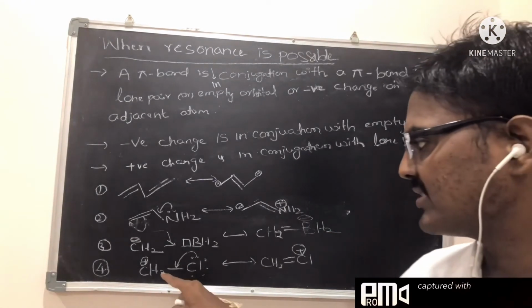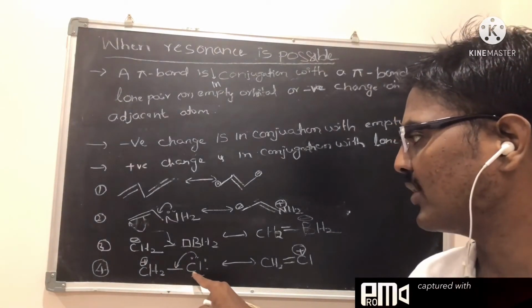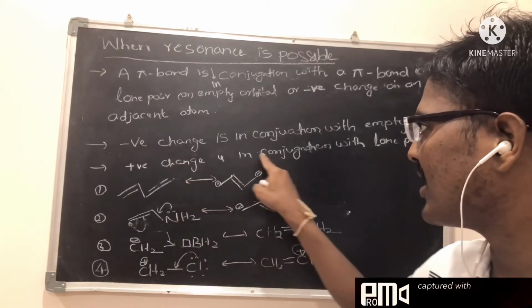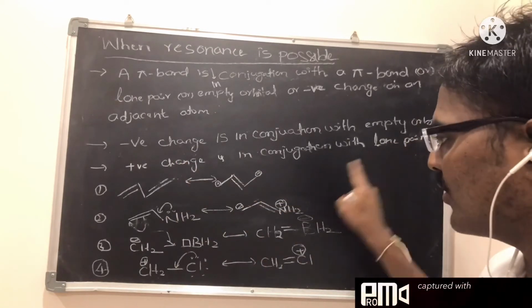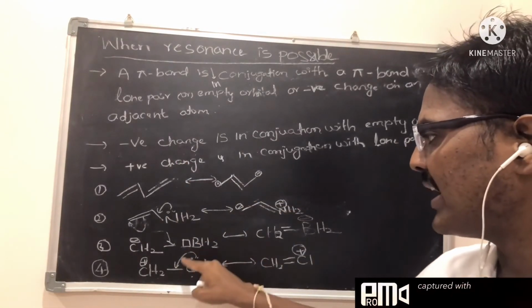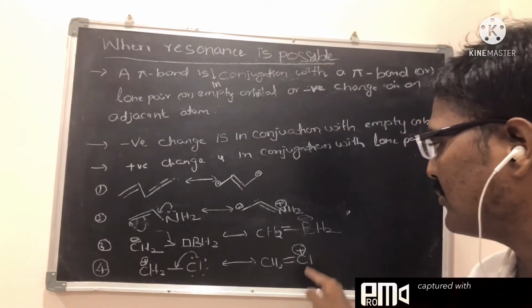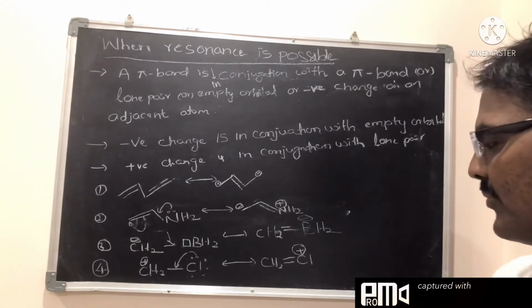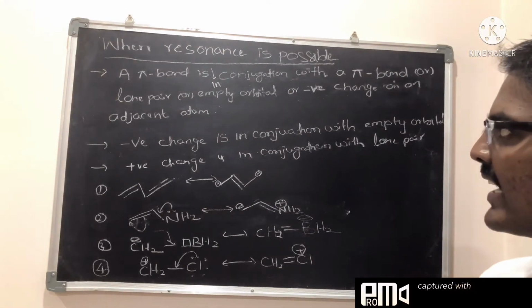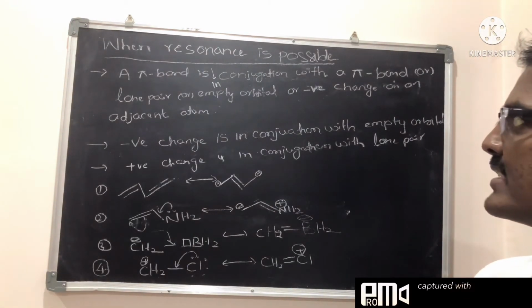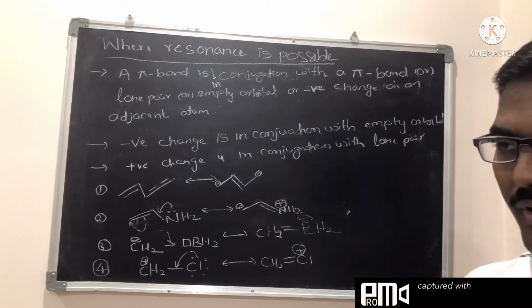In the case of CH2+ and chlorine, the positive charge is in conjugation with the lone pair. This lone pair is shifted towards the carbon-chlorine bond, and then you get a positive charge on the chlorine. This way we can consider resonance conditions. Okay.